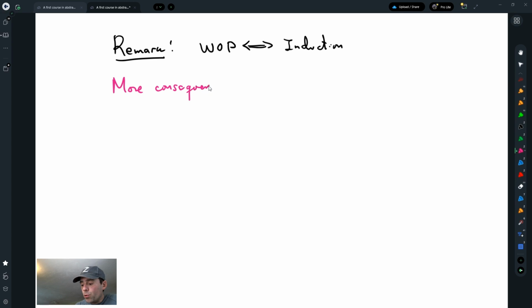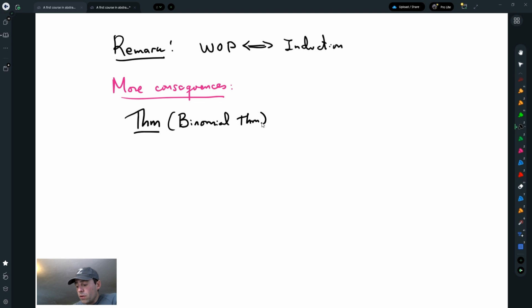I'm not going to prove these, but they are actually proved in Judson's book. So I suggest you read it there. So for example, one can prove the binomial theorem. Now that we know induction, one can use induction to prove the binomial theorem.